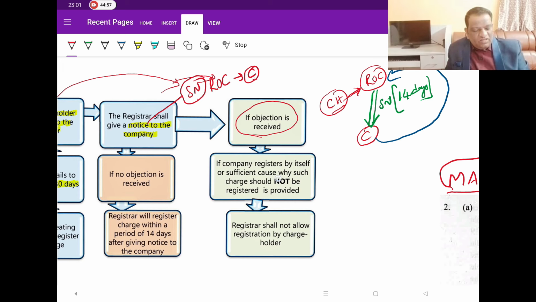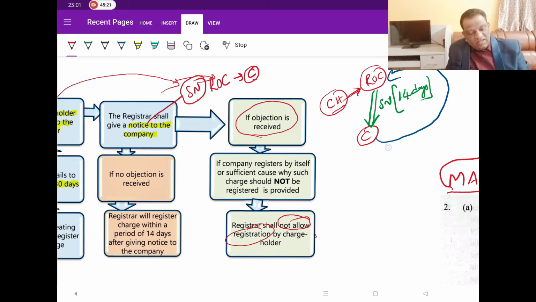If they give sufficient reason why it should not be registered, then the registrar shall not allow the registration. So if the company is able to convince the ROC that there is no such borrower and he is giving all false information, then the ROC will not register it. So he will not allow the registration of the charge to the charge holder.